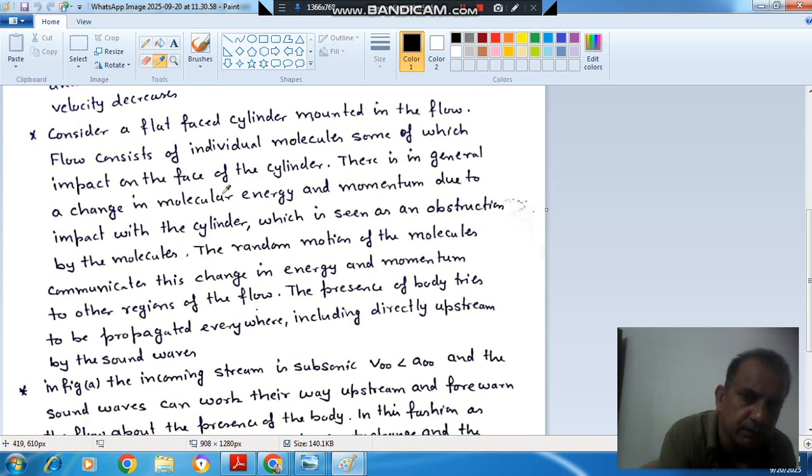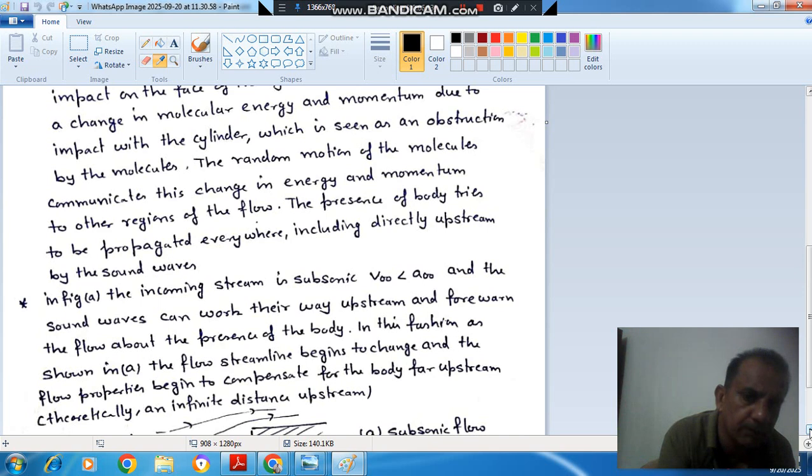There is in general a change in molecular energy and momentum due to impact with the cylinder, which is seen as an obstruction by the molecules. The random motion of the molecules communicates this change in energy and momentum to other regions of the flow. The presence of the body tries to be propagated everywhere, including directly upstream, by the sound waves. So sound waves try to forewarn the flow.